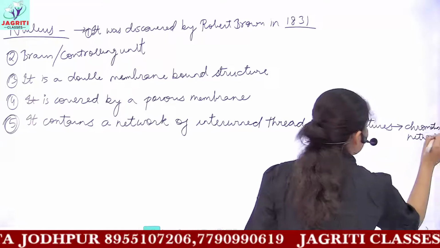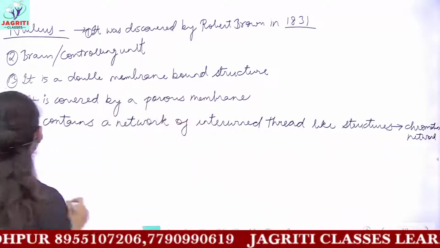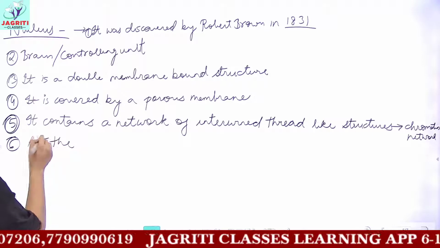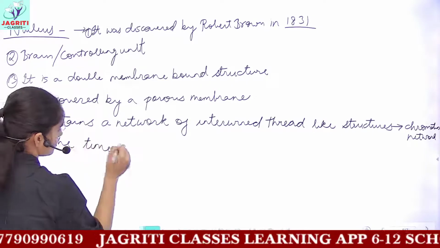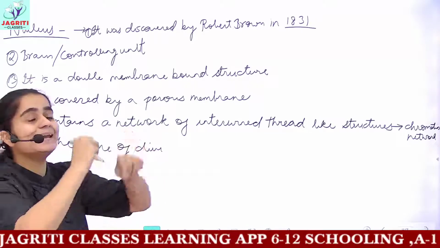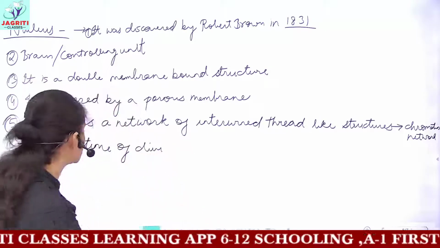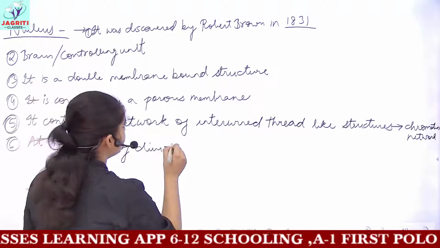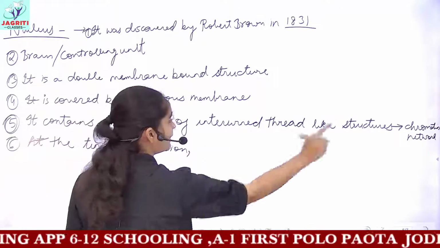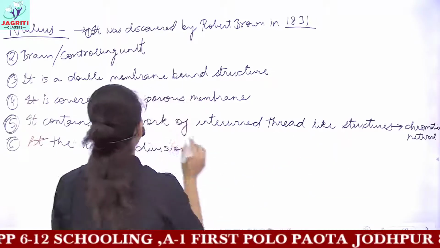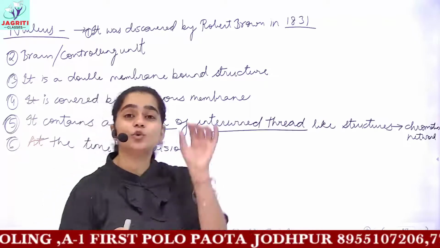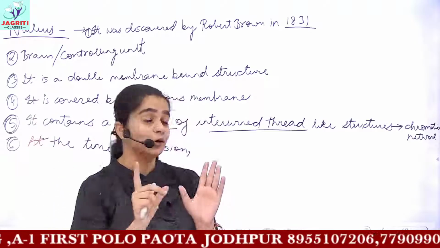I'll explain it diagrammatically once I write all the points. Then the sixth point is, at the time of division, this chromatin network, which was an entangled thread-like network of structures, at the time of cell division, gets converted into rod-like structures which are called chromosomes.